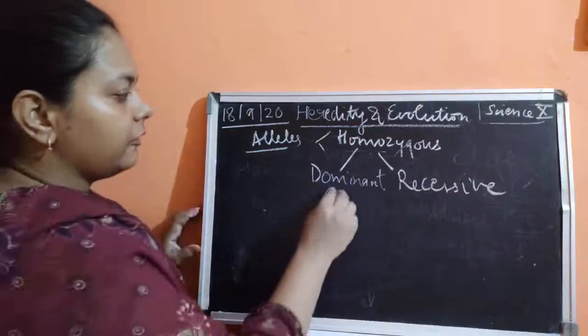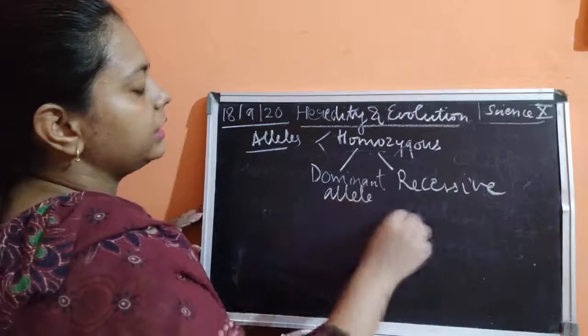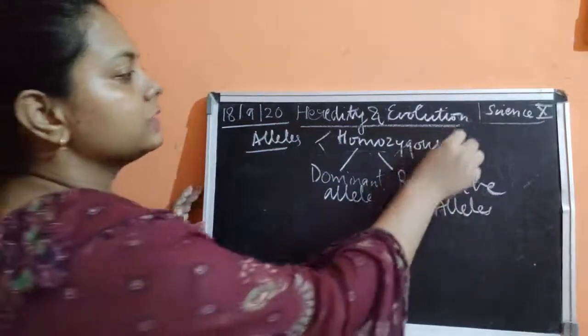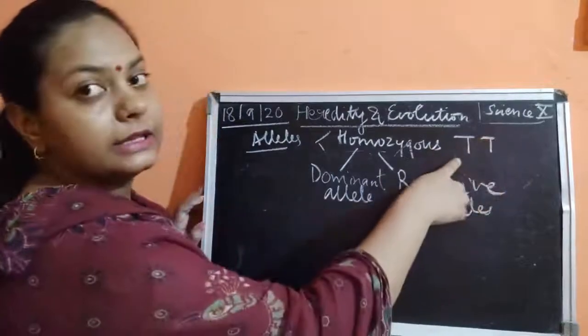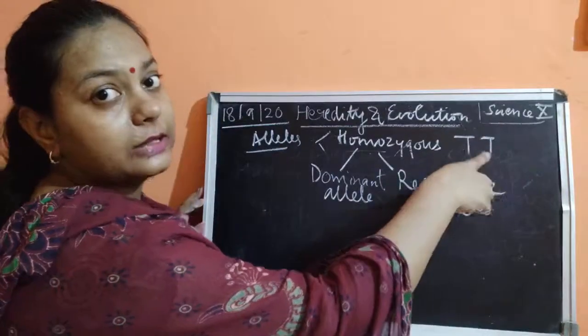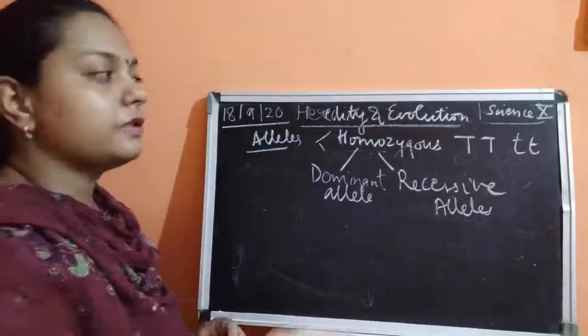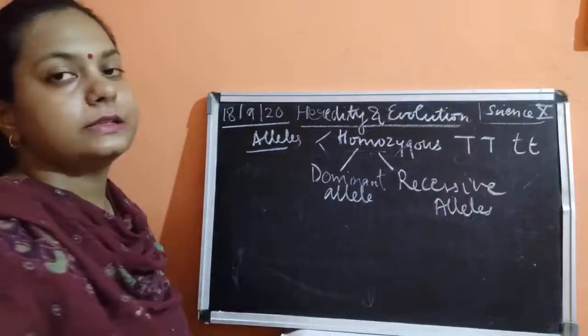Now what is the meaning of the words dominant allele and recessive alleles? I said homozygous is always expressed in the same alphabets, either capital letters or small letters. Now what is the significance of writing the capital letters and small letters in pair?